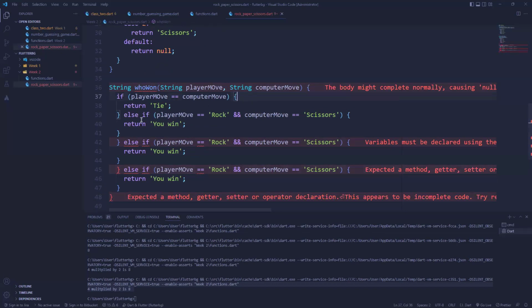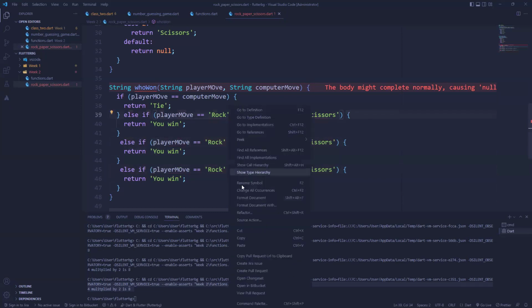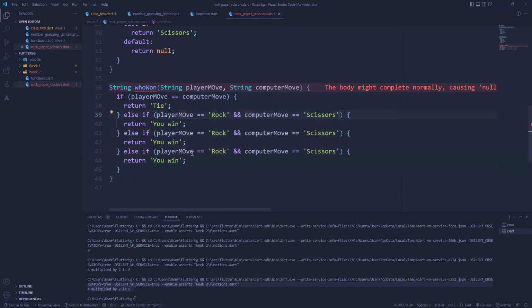So this one is for this. Then this one is for this. Then this one is for this. Okay. You can always align your code by just coming down here to click on format document.